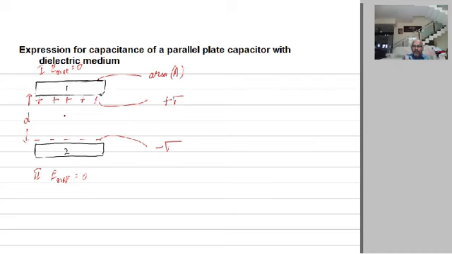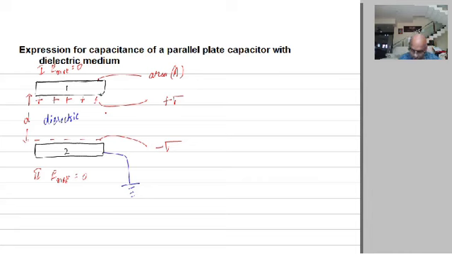We have two identical metal plates separated by a small gap. One of them is positively charged with surface charge density plus sigma, the other is negatively charged with surface charge density minus sigma. Of course, this is also grounded, and the net electric field intensity in the regions outside the metal plates is equal to 0. In between, we will see what happens. The gap between the two plates is filled with dielectric material of dielectric constant capital K, or epsilon R.